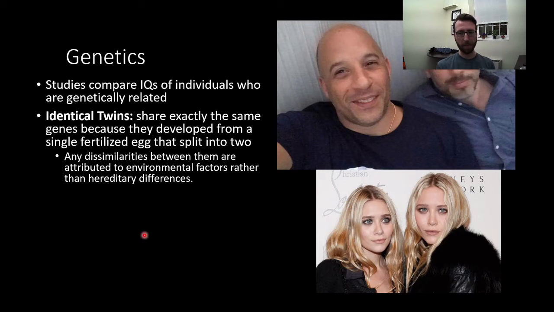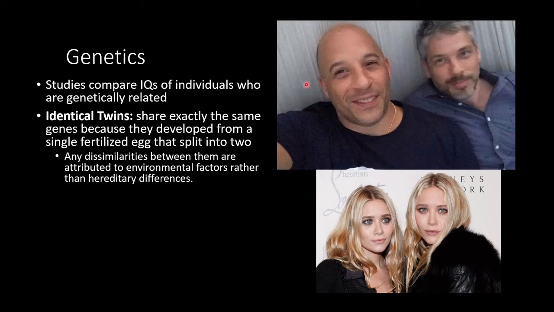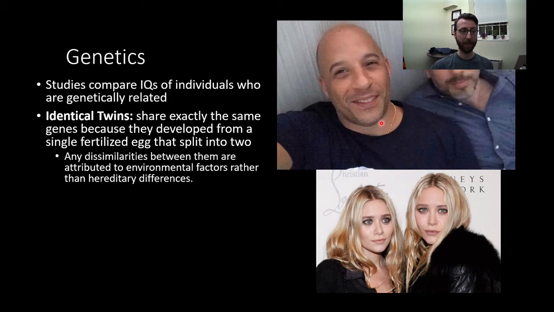So you can see here that we have our identical twins, the Olsen twins, and here up top we have our fraternal twins. Apparently Vin Diesel has a twin brother, which is something I learned today. So what happens if we compare these two populations? Well, identical twins share exactly the same genes because they develop from a single fertilized egg that splits. So we can talk about the dissimilarities between them as being attributed to environmental factors, right?